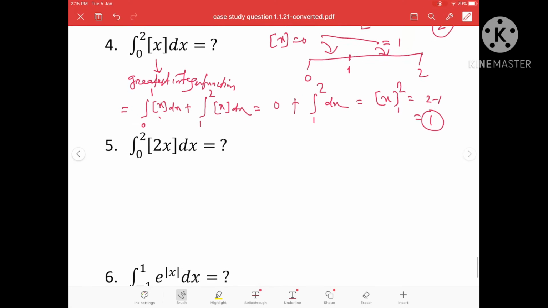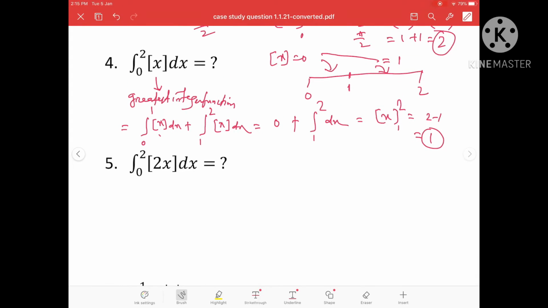Now coming to question number 5. Integration of [2x] from 0 to 2. We know the greatest integer function breaks at all integral points. So here we have to see for what values of x between 0 and 2, 2x will give you an integer.